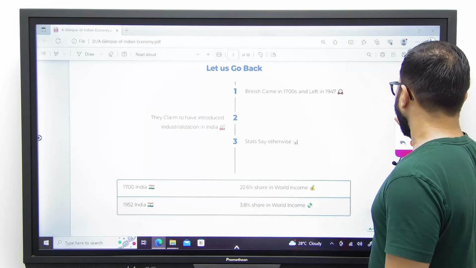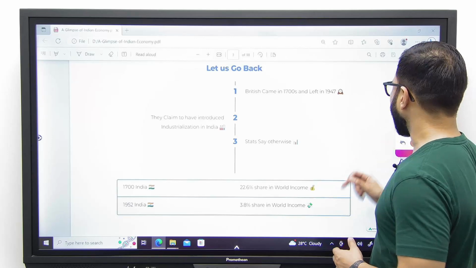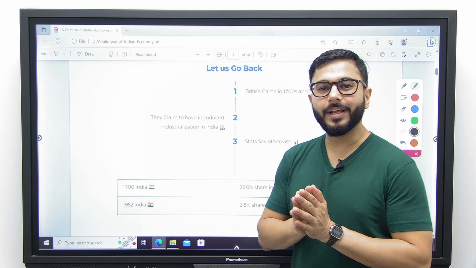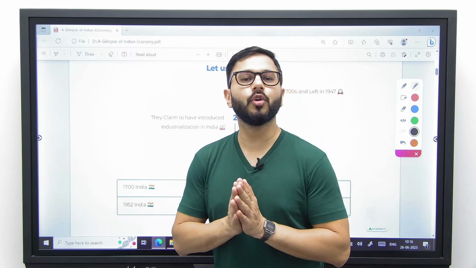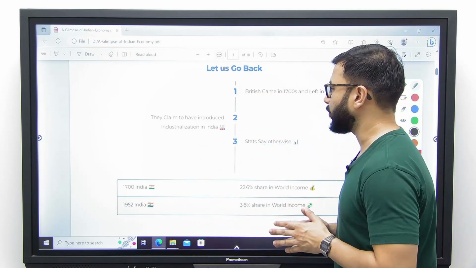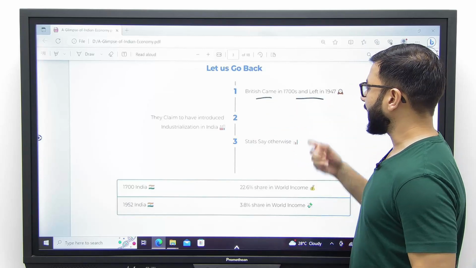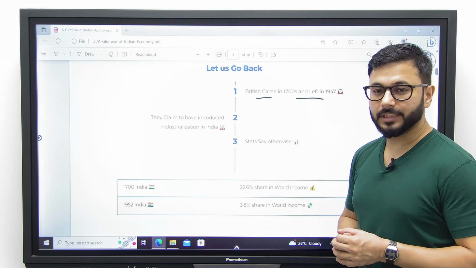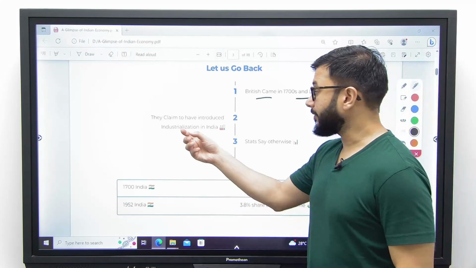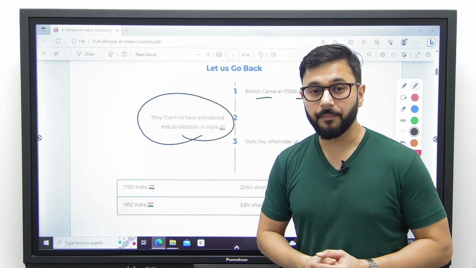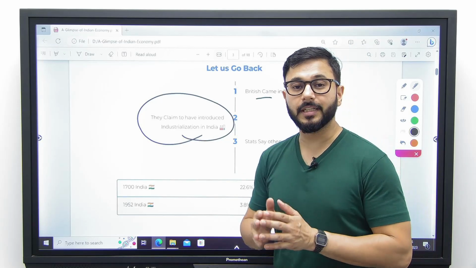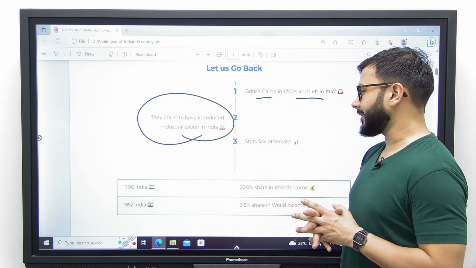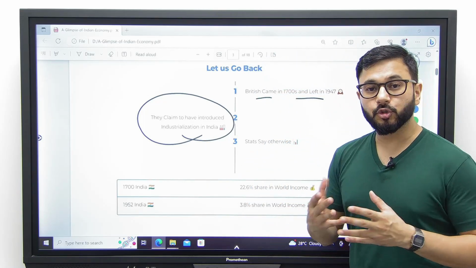Let's try and go back a little and understand what exactly happened in India before 1947 that laid a very weak foundation for low growth rate between 47 and 1991. The British came in India in 1707 to be precise, and left in 1947. They claim to have introduced industrialization in India, but we will prove very shortly that indeed they deindustrialized India instead of industrializing our country. The stats also say otherwise.